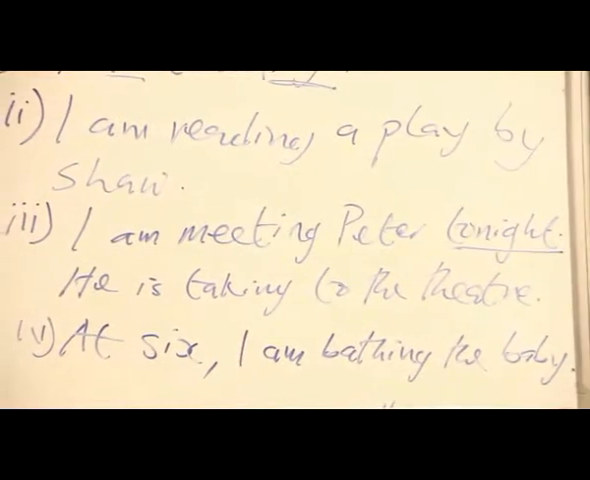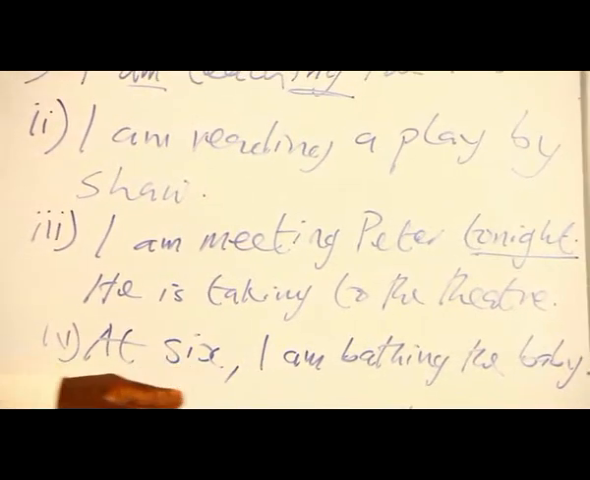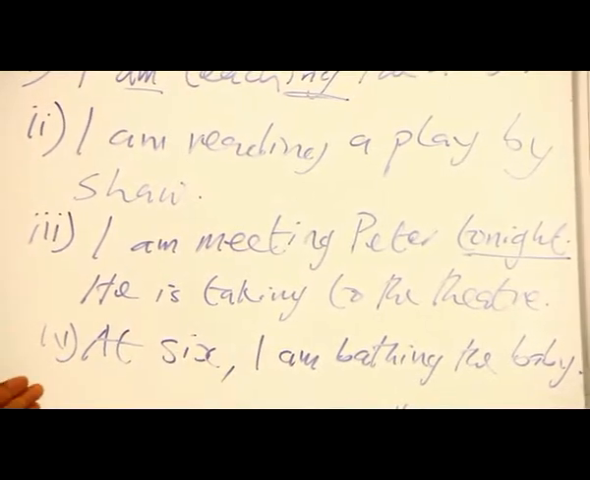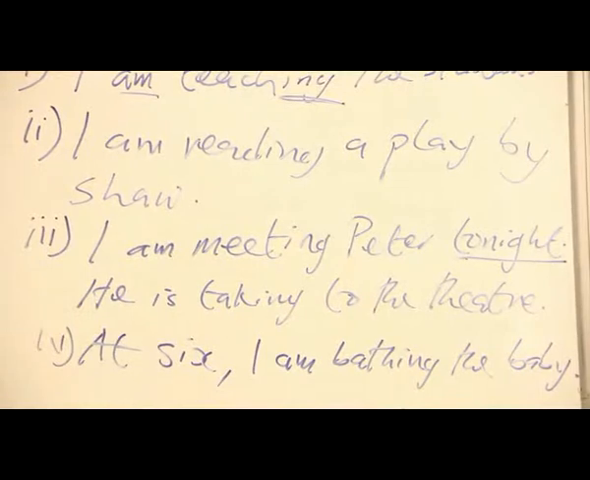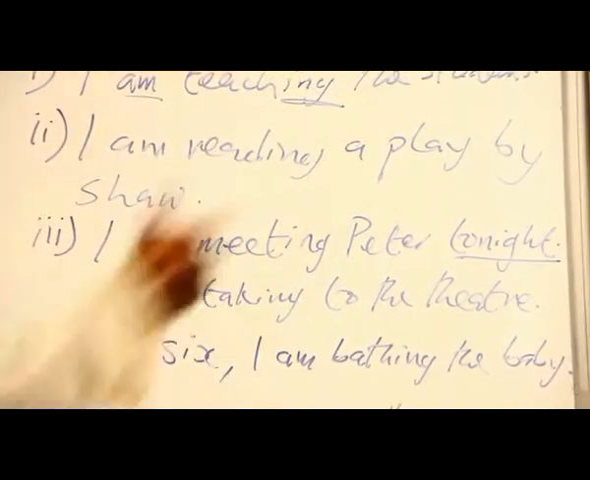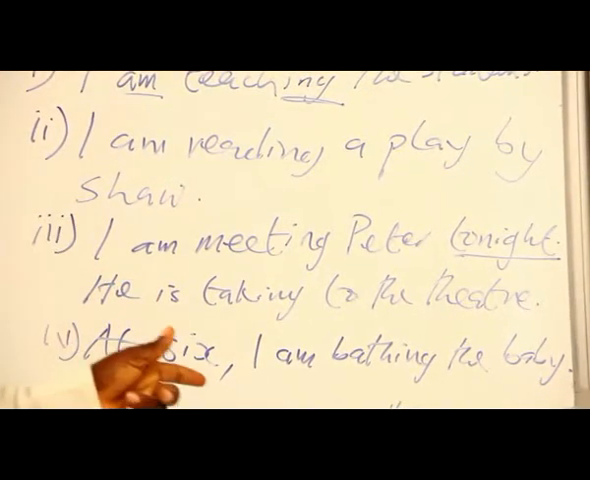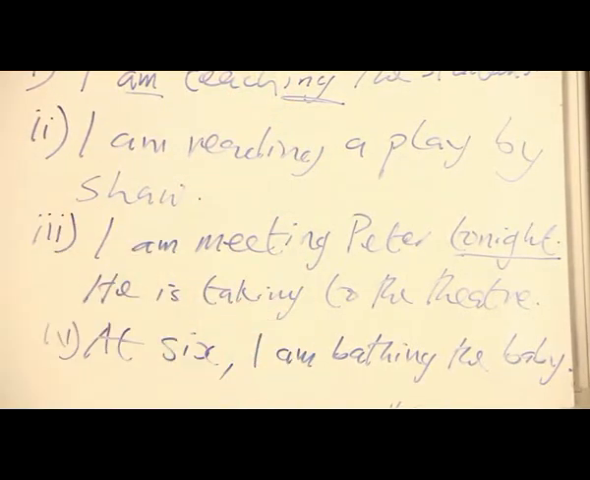But again, this looks exactly like the other ones, particularly the one before it. Again, you will see that there's time indication, at 6. Without this time indication, then what you will have is, I am bathing the baby. The clear meaning is that it is at the moment of speaking. It cannot be anything future. But with the time indication, it gives you the idea that it's in the future. And it gives you the idea that at that point, the bathing will start and will continue after it. And so this is the present continuous tense.